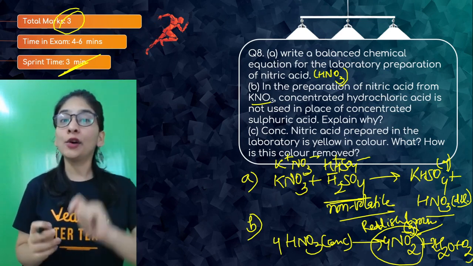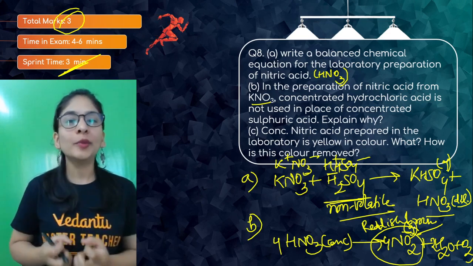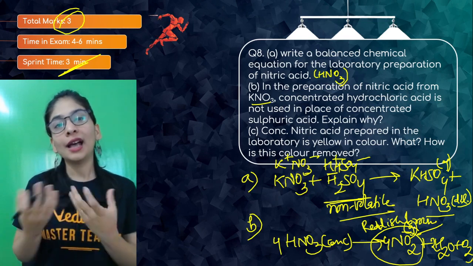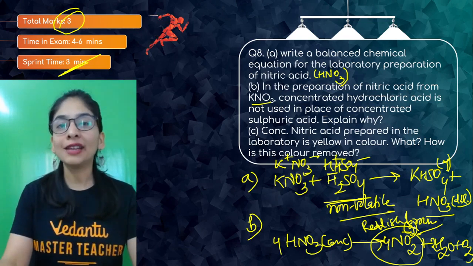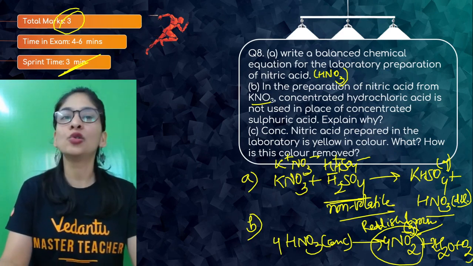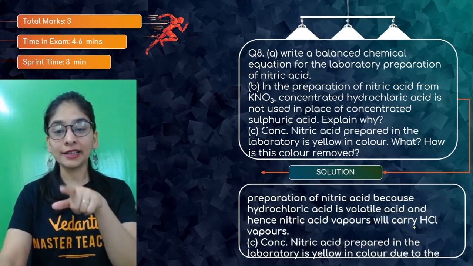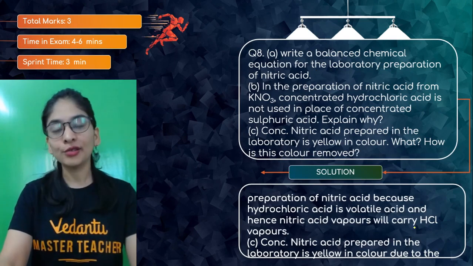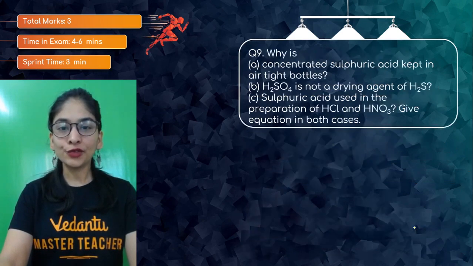There's one more thing you can do. You can put plenty of water, because NO2 is going to mix with the water and again give nitric acid, oxidized, and then pure nitric acid, so the color will be gone. There's no NO2 left. So you can do it both ways. It's also written in the solution part of the answer, so you can see. Okay, let's move to the next part now.